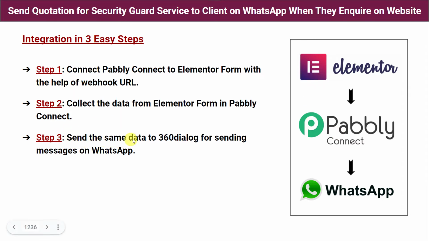Step 3. Send the same data to 360 Dialog for sending messages on WhatsApp. So whatever data Pabbly Connect has captured from Elementor Form, the same data will be used and a WhatsApp message will be sent to the customers on their WhatsApp number, and here we are going to use the software application 360 Dialog for sending the messages on WhatsApp. So in this way, we are going to create an integration between Elementor Form and WhatsApp using Pabbly Connect. So let us learn the integration process now.